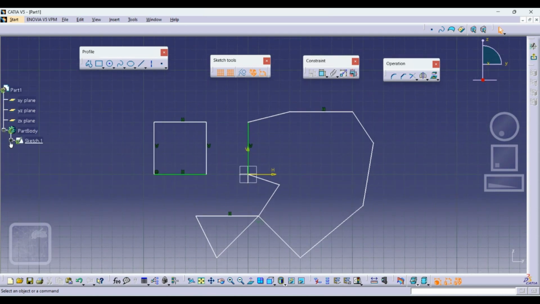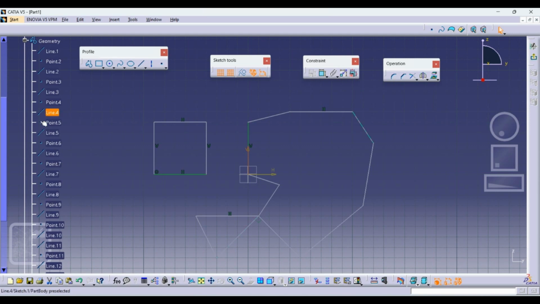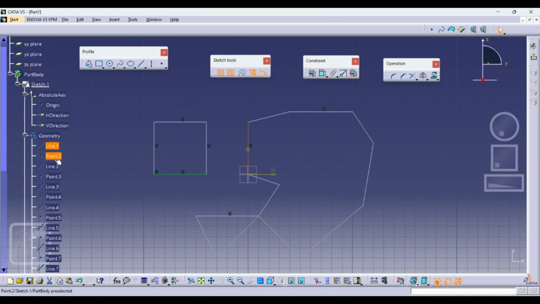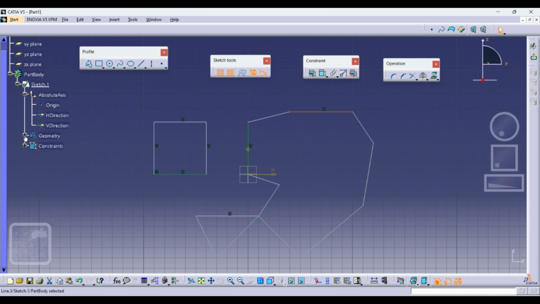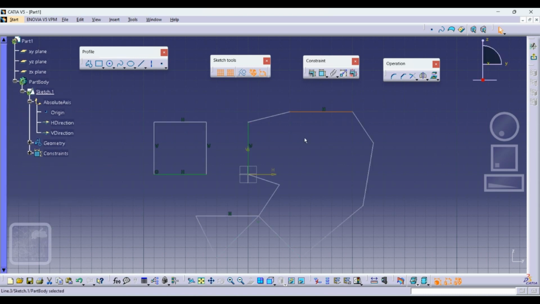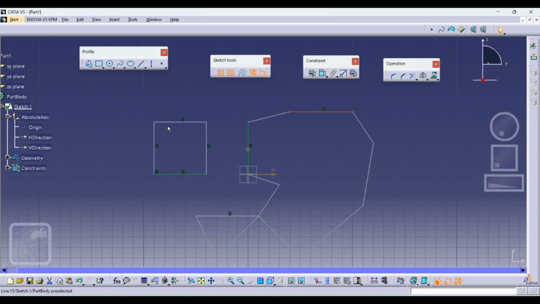Okay, so I hope till here you are clear with what we are trying to do. If you see in Body Sketch 1, you can see the absolute axis, origin, horizontal, all these things. Then you can see the geometry, what is one line, the point, then line, whatever you have created, it will come under this geometry. Then whatever constraint you have applied will also come under this one. So I hope this basic you have understood. Now I will start with this sketch.